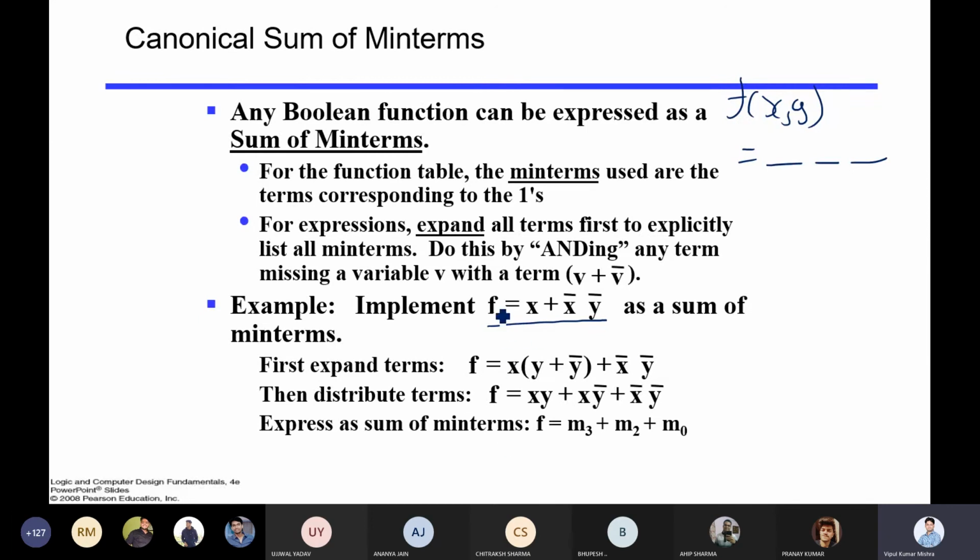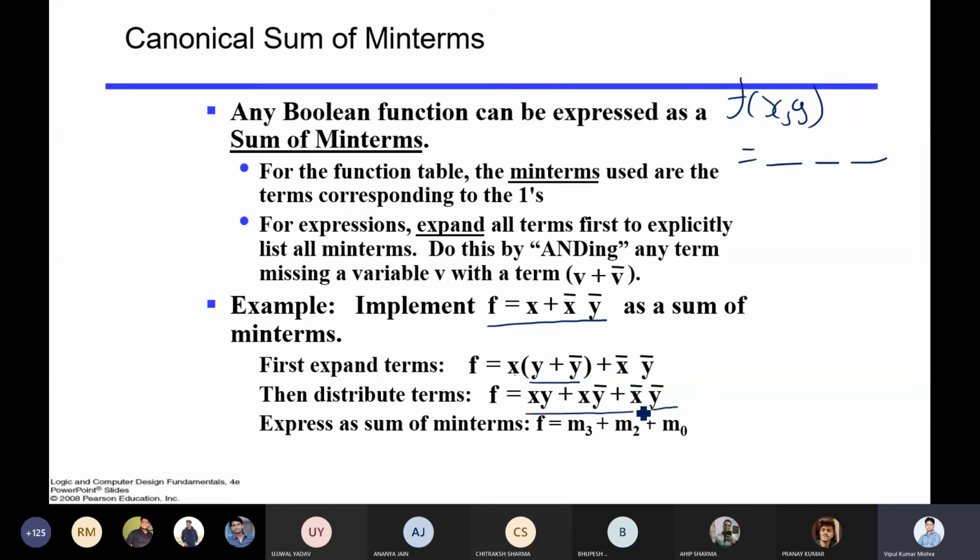So suppose I want to represent this in the form of minterms. You can say it is the reverse of what we have done in the minimization, I'm doing the reverse of that, right? So suppose we have this function x plus x bar y bar. In that case, y is missing, so I add y over there. So then xy plus xy bar plus x bar y bar.